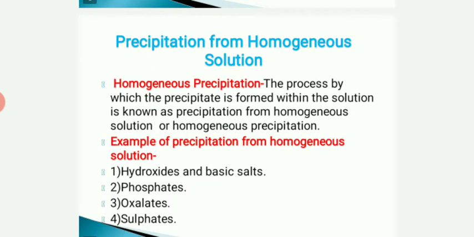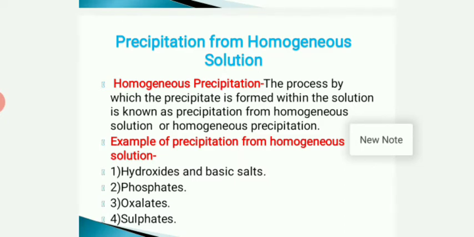Let us see precipitation from homogeneous solution. Before starting this, why are we going to use a homogeneous solution for precipitation? Because gravimetric estimations are generally performed by adding a solution of the precipitant to a solution containing the ion to be precipitated. Even with rapid stirring, a relatively large amount of supersaturation takes place. This leads to the formation of irregularly shaped particles, and occluded impurity is also present. Means what? When we are not using a homogeneous solution for precipitation, what happens?